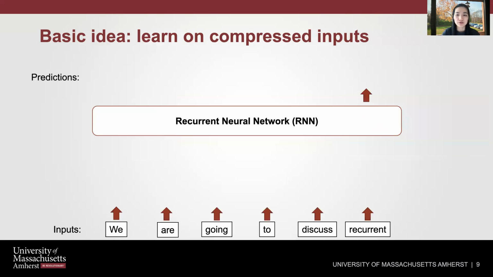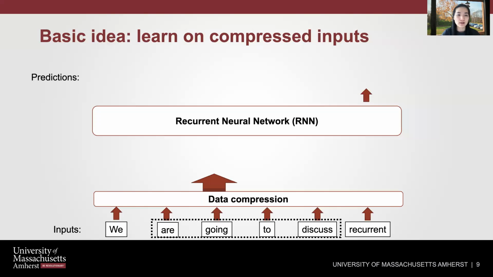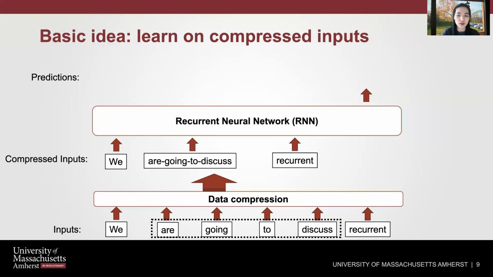To address the above two problems, our basic idea is to learn on a compressed input sequence instead of the original sequence. A lot of data sequences contain repetitive patterns. For example, "we are going to discuss" may often appear together. We can reduce it to a single symbol. We can apply data compression to the input sequence to get its reduced form, the compressed inputs, and feed these inputs into the RNN model.